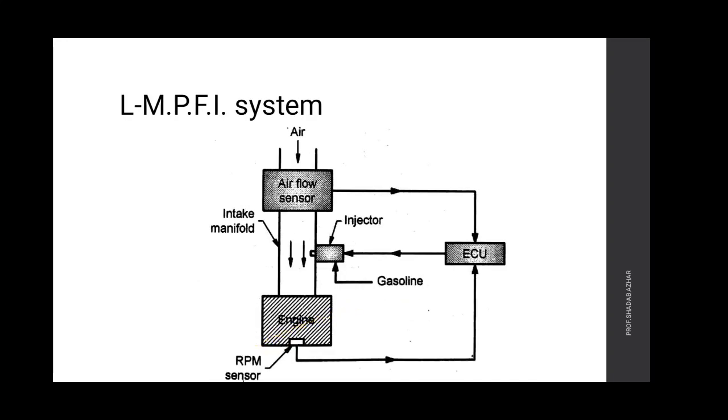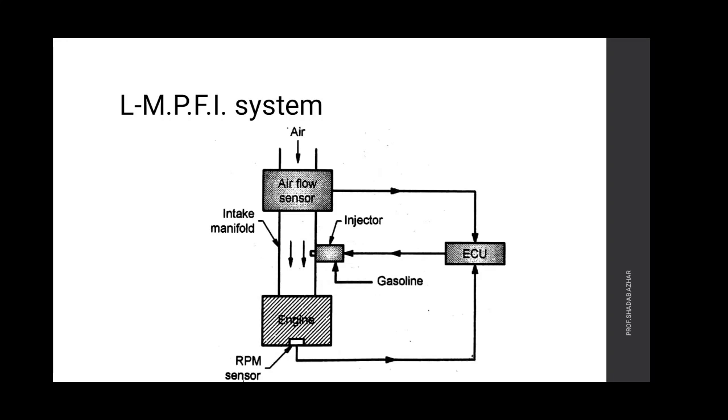Next type, LMPFI system. This system is a port fuel injection system. In this system, the fuel metering is regulated by the engine speed and the amount of air that actually enters the engine.